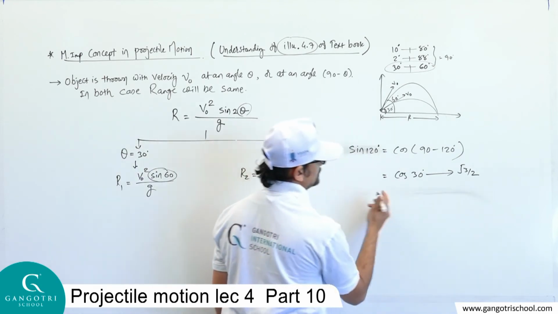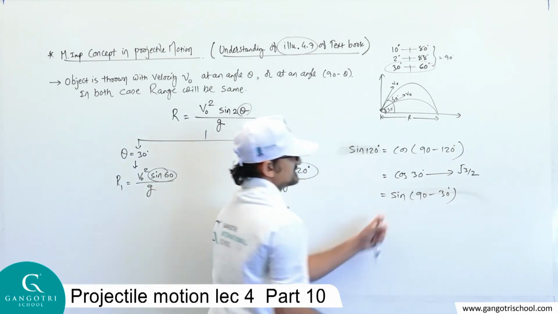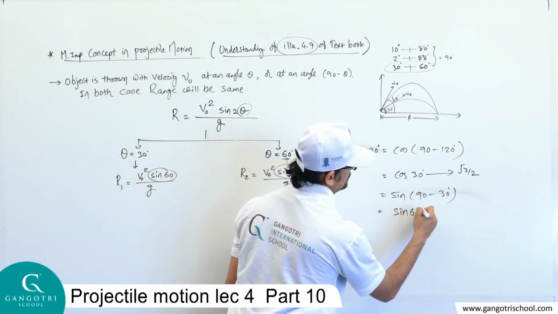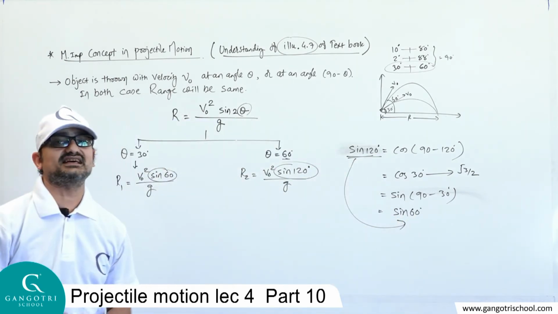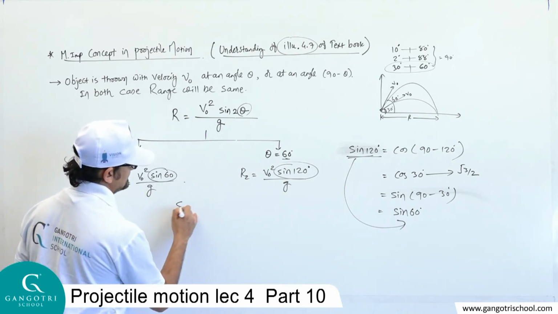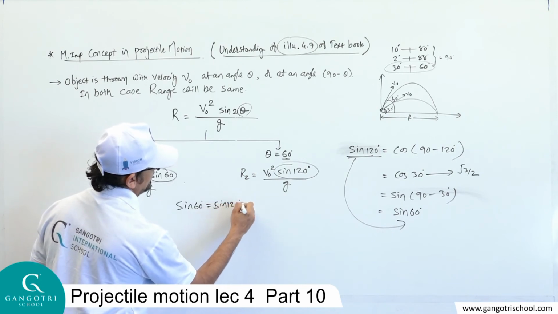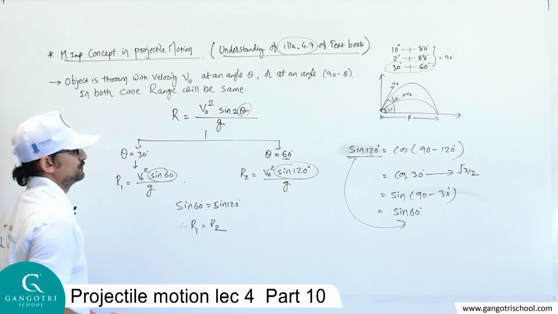We can also write in this way. Cos 30 means sine 90 minus 30. Sine 90 minus theta is cos theta. So it is equal to sine 60 also. So see, it's proved that sine 120 and sine 60, their values are same. It means that in both cases sine 60 degree and sine 120 degree are same. Therefore R1 is equal to R2.